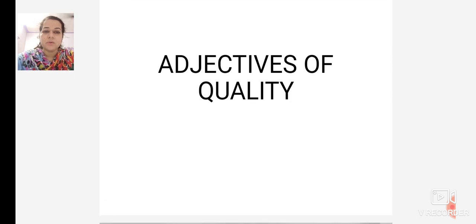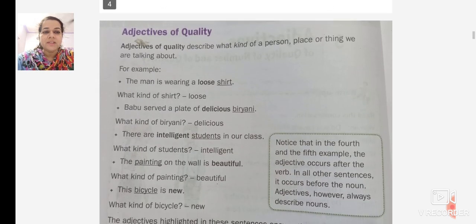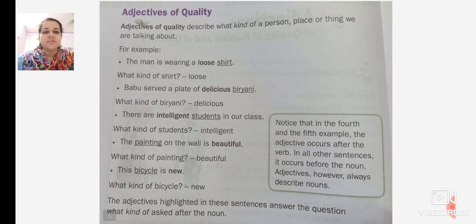Now we move ahead with the adjectives of quality. What are adjectives of quality? Adjectives of quality describe what kind of person, place or thing we are talking about. For example, the man is wearing a loose shirt. What is the man wearing? He's wearing a loose shirt. What kind of shirt is he wearing? A loose shirt.